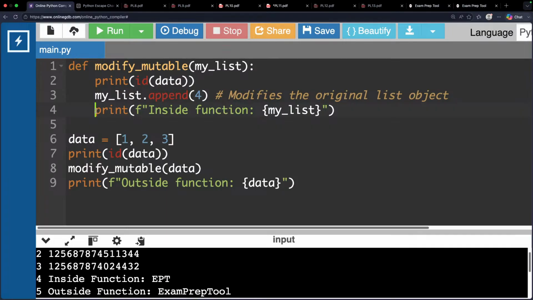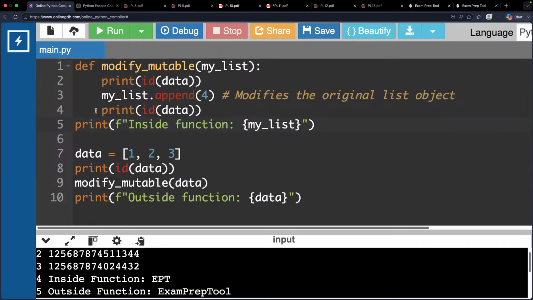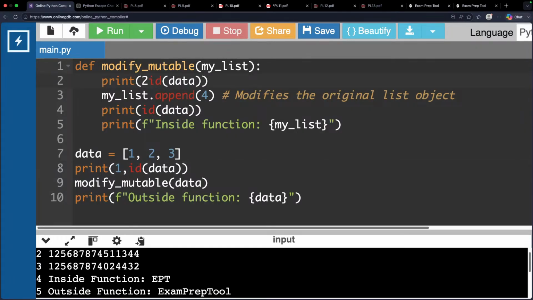After the change also I will do the same, and print numbers also. But remember, if originals are affected, that is called call by reference. If originals are not affected, that is call by value.